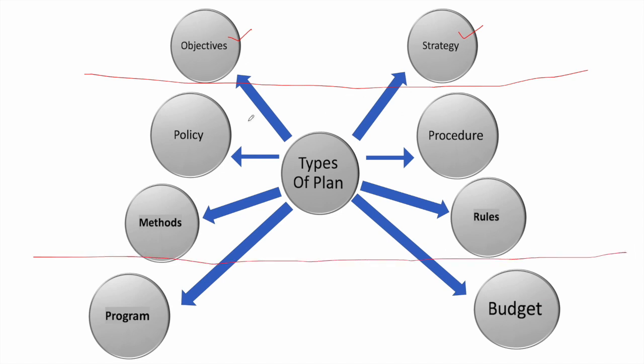So these 4, policy, procedures, rules and methods, will come into the category of the standing plan, right? And these last two, the program and the budget, will come into the category of single use plan. If you just write like this, then it is very easy to understand, right?